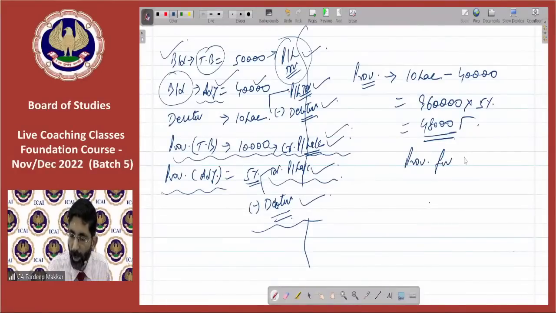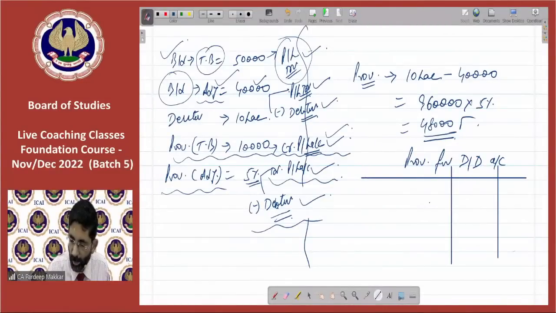Provision for doubtful debt account. If you prepare it by way of account, then it is by this way. Yesterday also I have explained it.